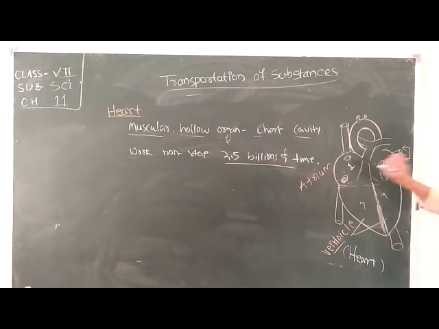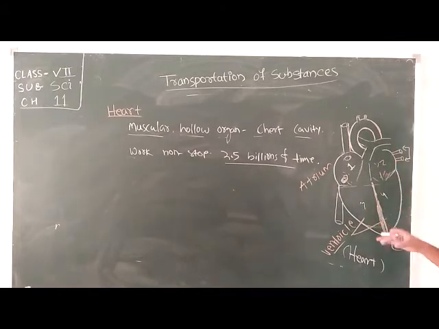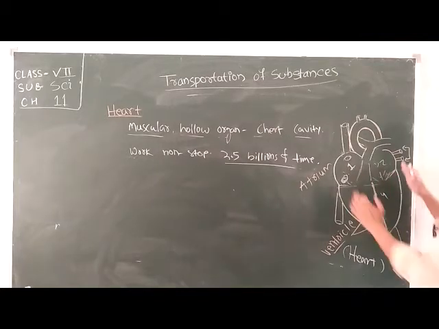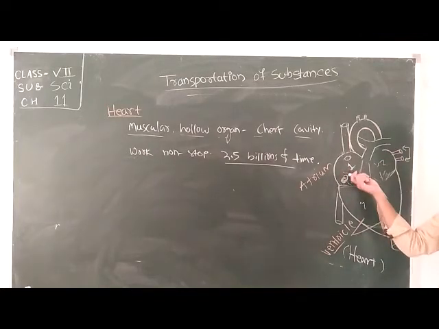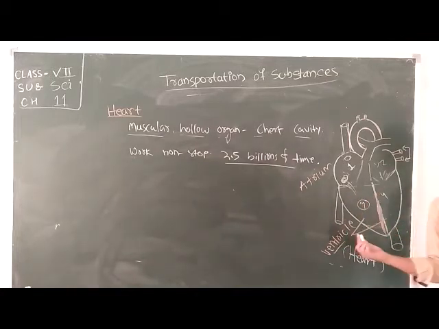During the contraction of the right atrium, which is muscular so it always contracts and expands, the blood will be pushed into your third chamber, that is your right ventricle.